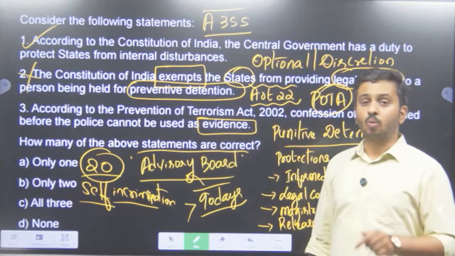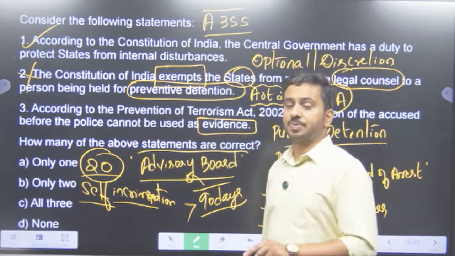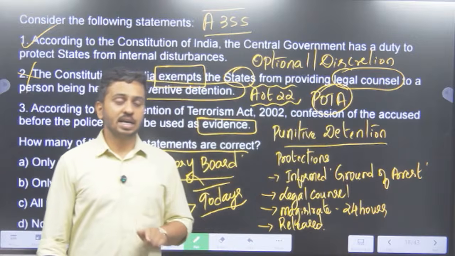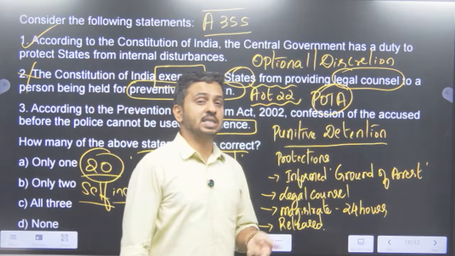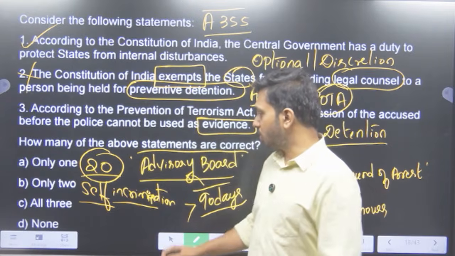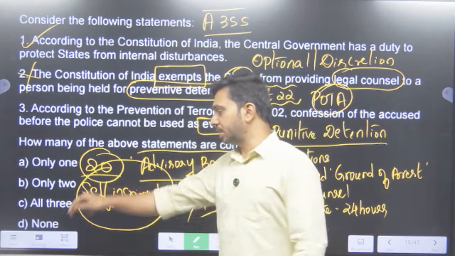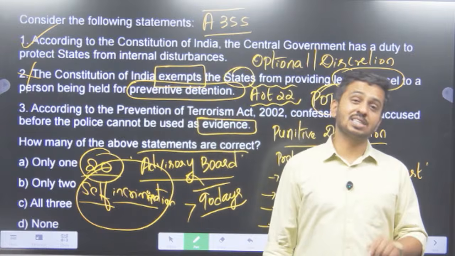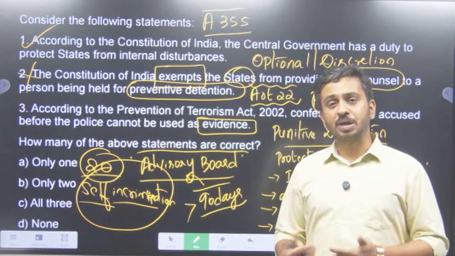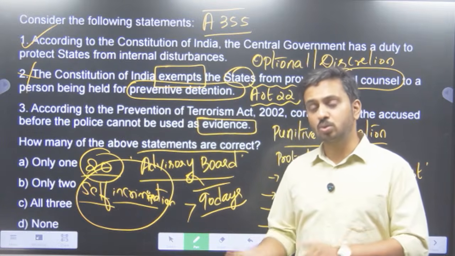Yes. Why was the POTA opposed? Why was the POTA repealed? Because it went against the fundamental rights given by the Constitution of this country. Article 20 says, what does it say? No self-incrimination. But what does the POTA say? You can self-incriminate yourself. So under the pressure to actually close the case,